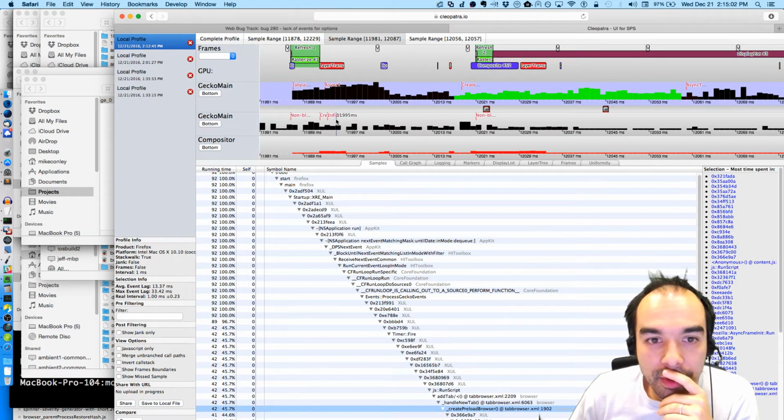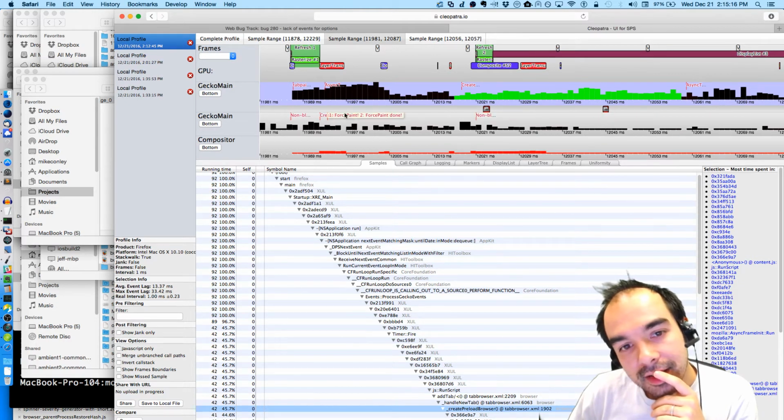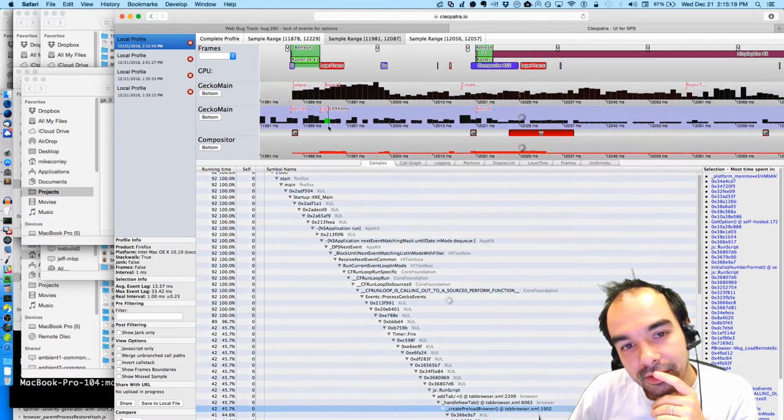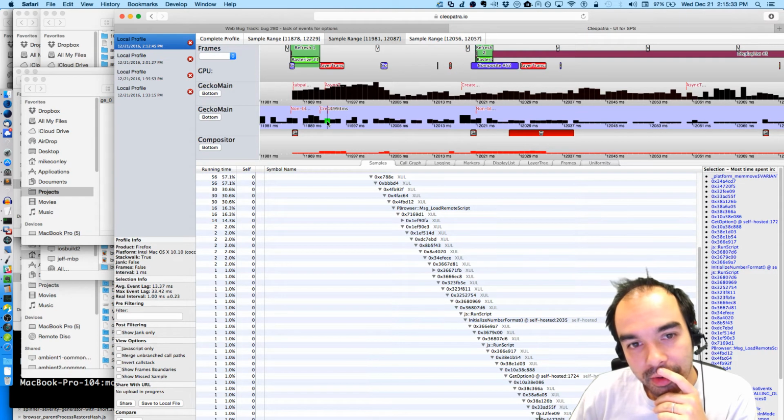So the problem is that we are forcing paint early, but we don't have enough information to actually paint anything that's not blank. But this doesn't look like it's very expensive, this force paint business. I feel like we should just go ahead and do it. I do think not showing the spinner is good. Sure, we might show blank soon, but that's better than showing the spinner. And then we would show this.